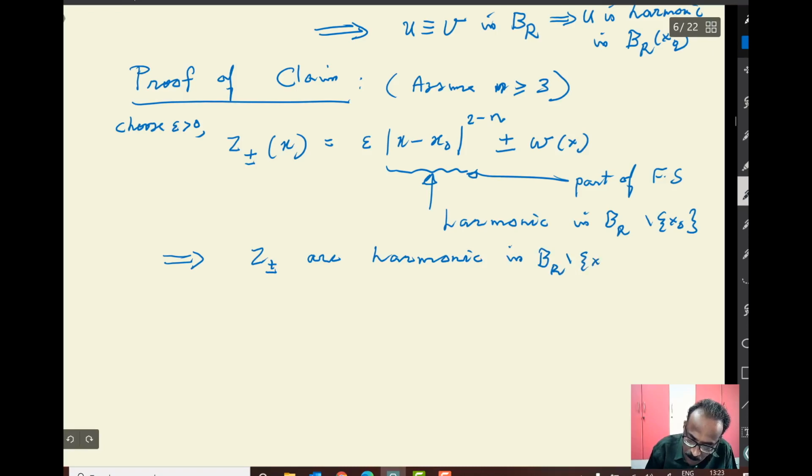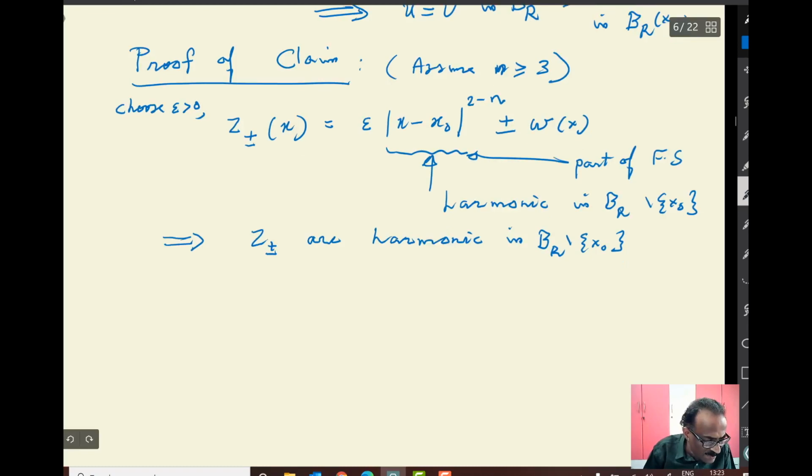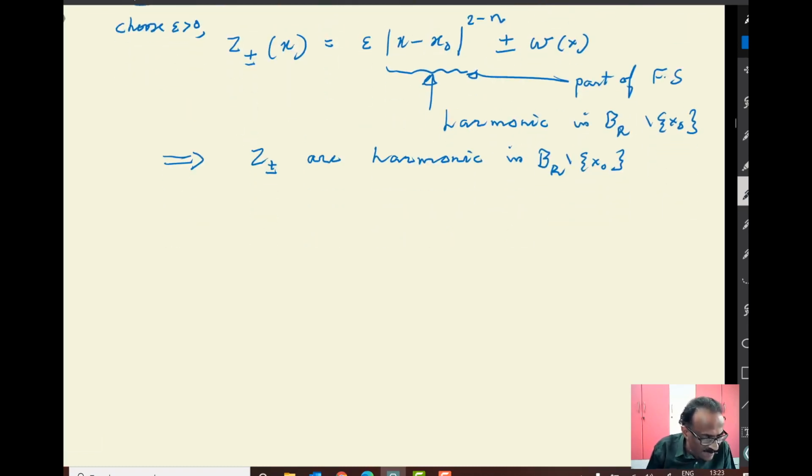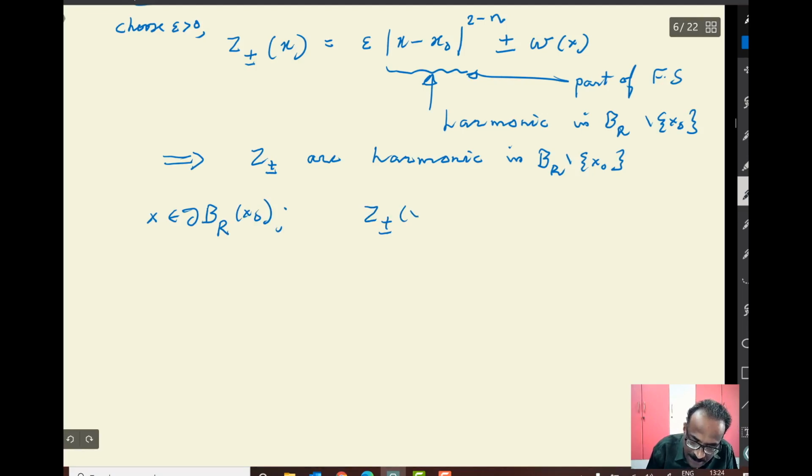Okay, so now we have to play a little more game. Let's look at the boundary. Suppose x is in the boundary of B_r. If x is on the boundary of B_r, what happens to z plus or minus of x? The modulus of x minus x naught is r, so this is epsilon r to the power 2 minus n.